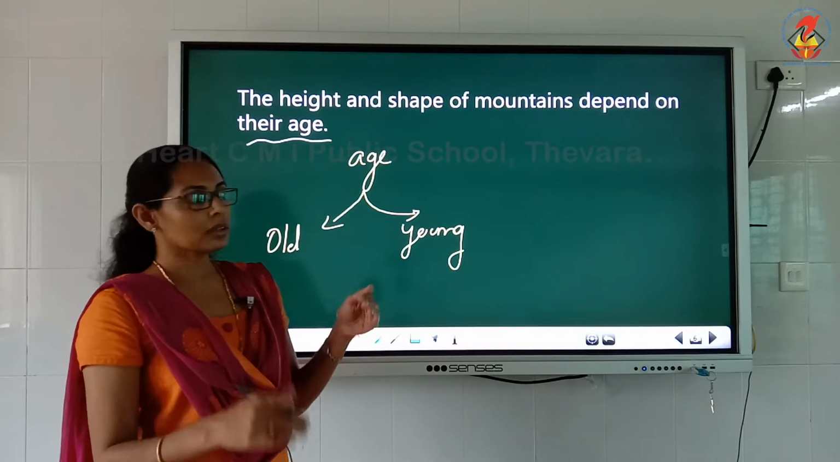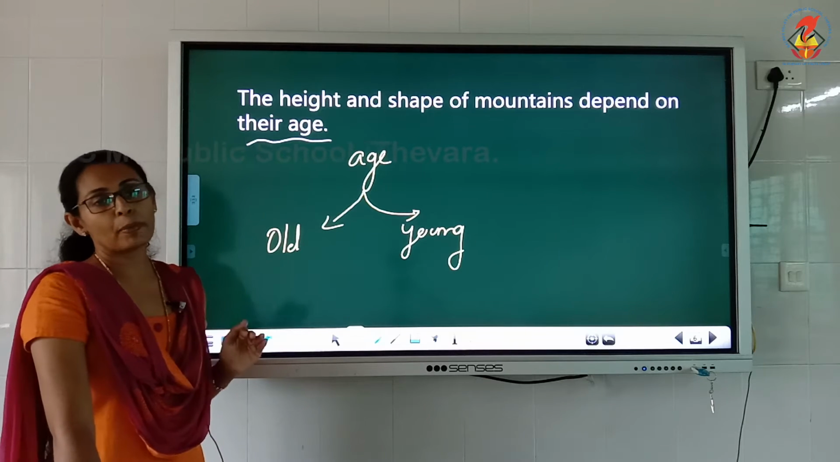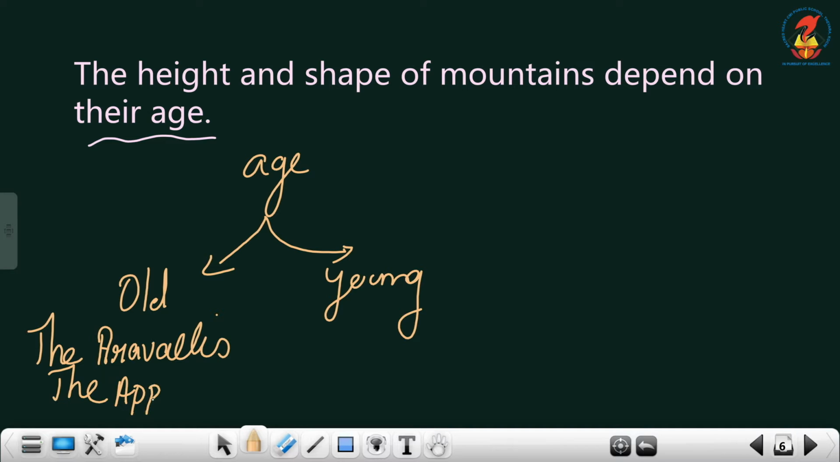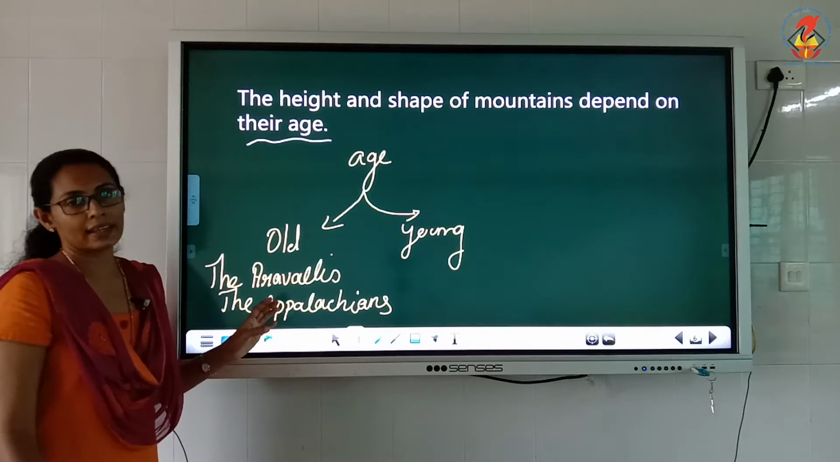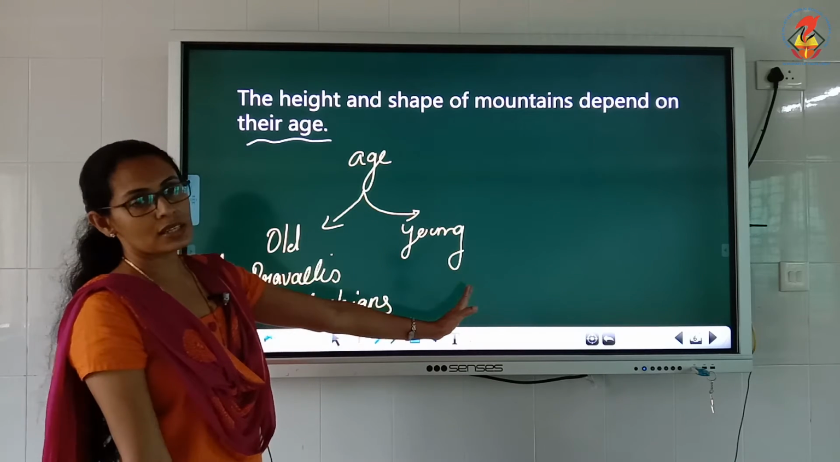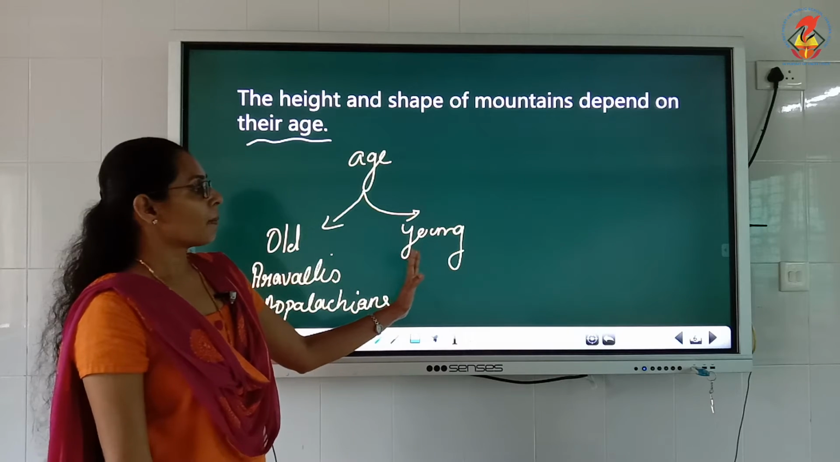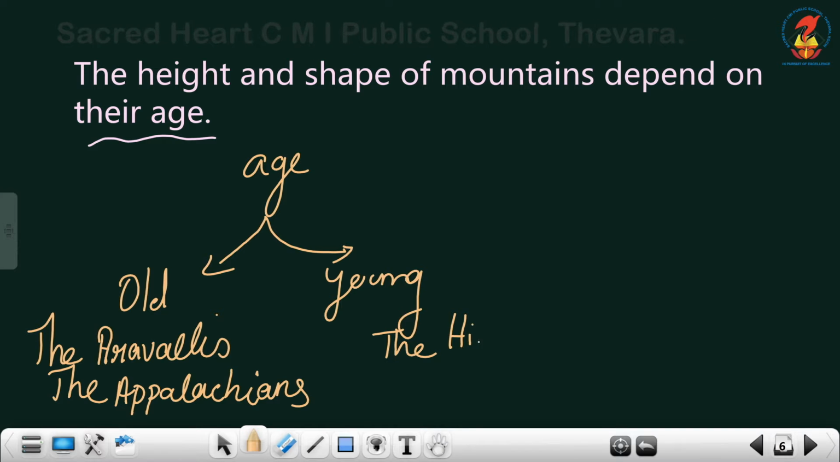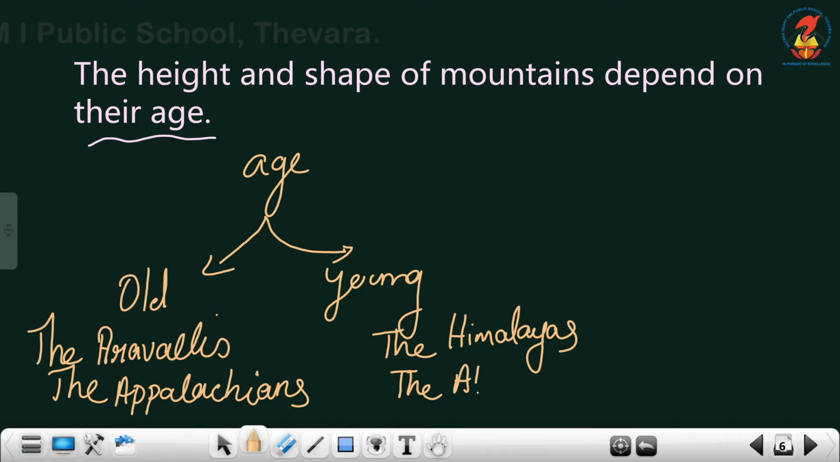Okay children, among the old mountains we have two important ones. The first one is the Aravallis and the Appalachians. The Aravallis and the Appalachians are the two important old mountains. Now the next division of the mountains is young mountains. Okay, the important young mountains are the Himalaya and another important one is the Alps.